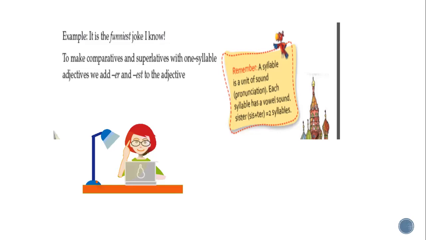So what is a syllable? Syllable is a unit of sound. Means it's a pronunciation in which each syllable has a vowel sound. See, sister. So here, if you say sister, so sis is one syllable and ter is the second syllable. So in comparative degree, we use er, while in superlative degree, we use est. Okay.